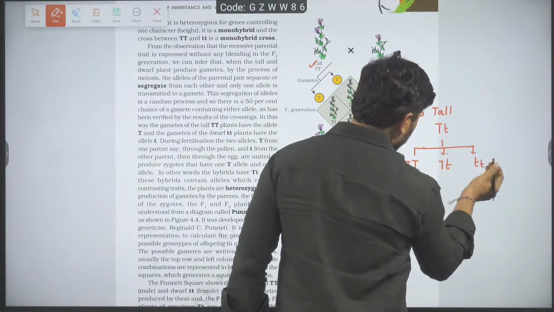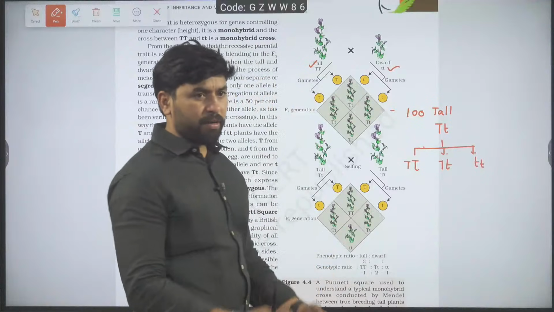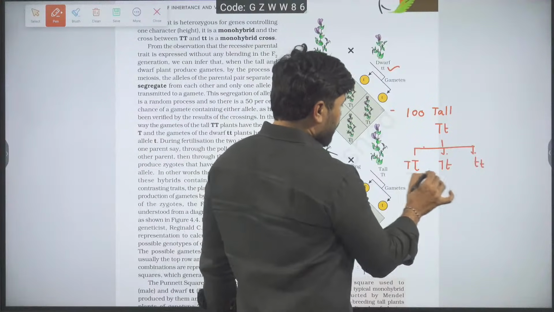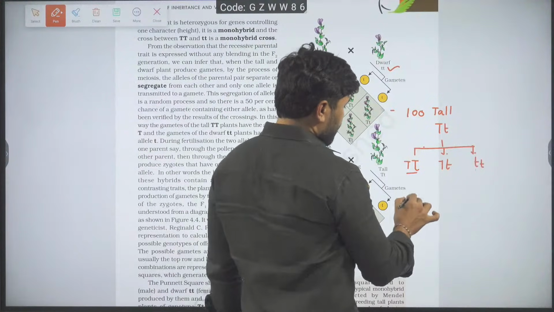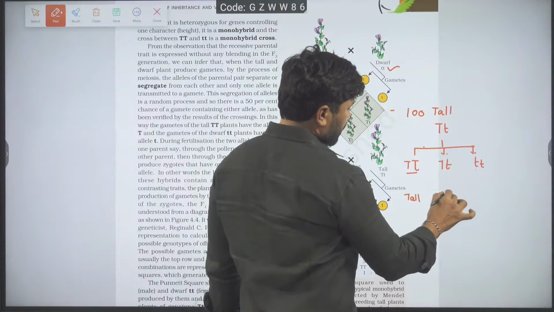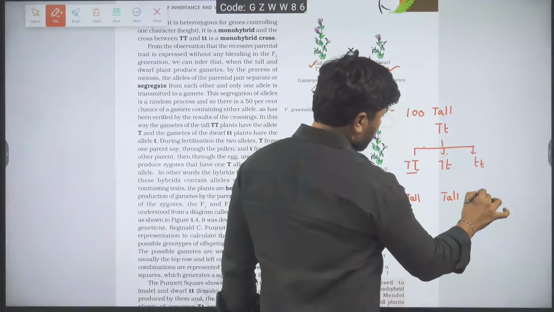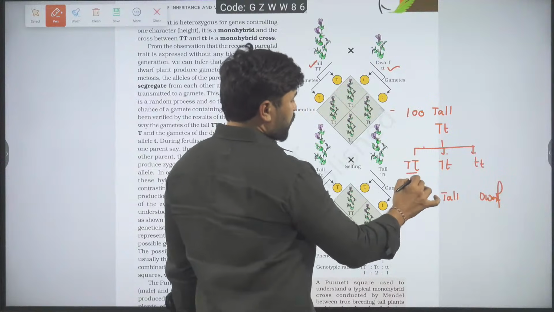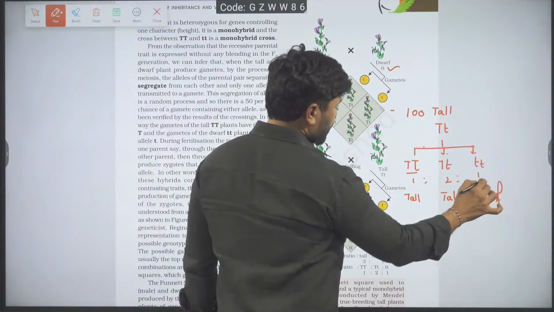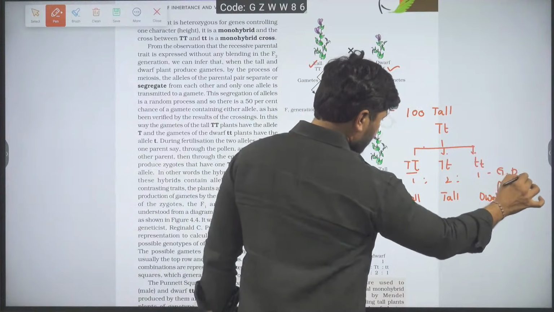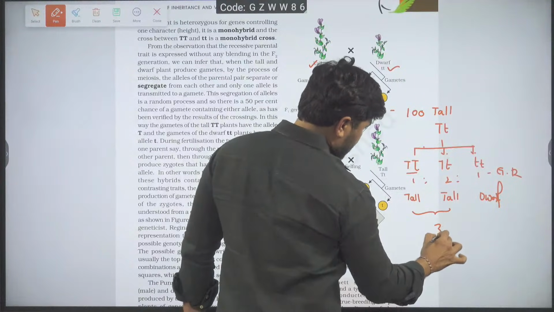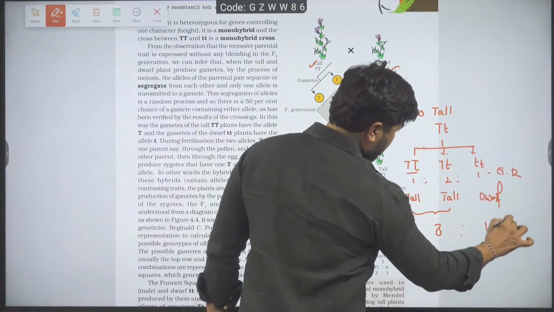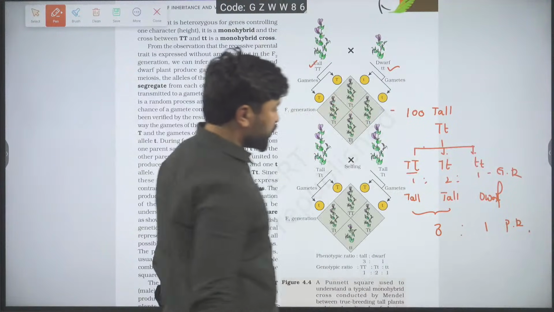You remember these ratios. Here the genotypic ratio is 1:2:1, and the phenotypic ratio is 3:1.